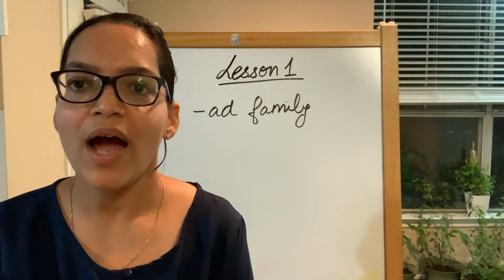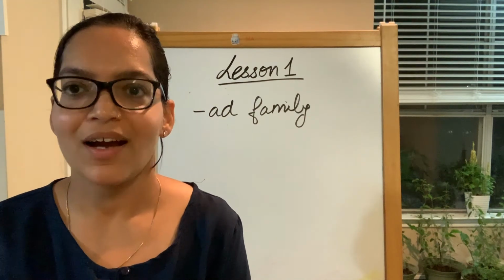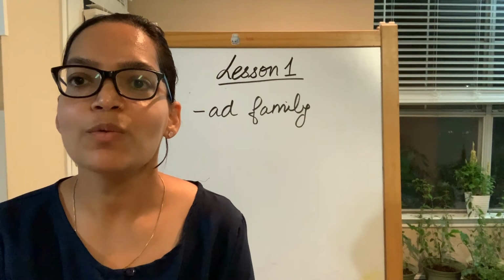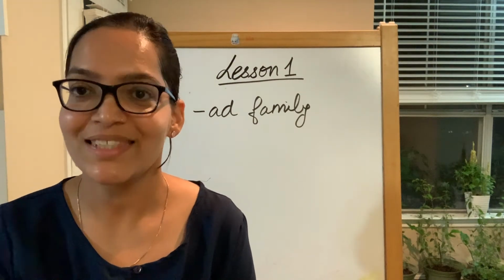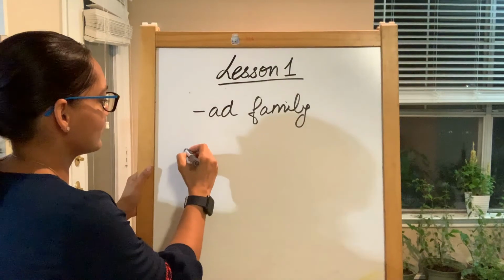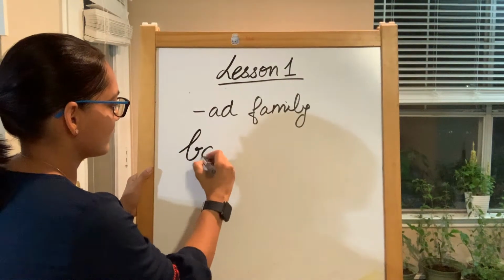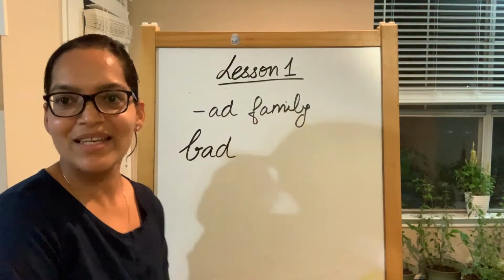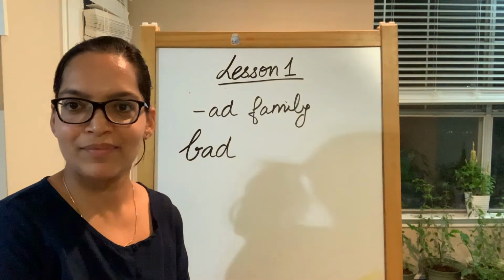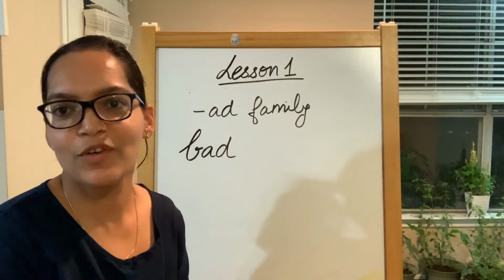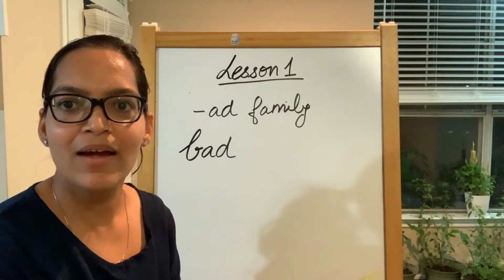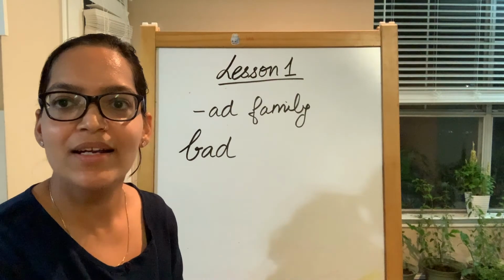Now we're going to add a consonant in front of this add, and we're going to make new words. B makes a sound of B. Now when you add it in front of add, it becomes B, A, ba, and then it ends with D sound.